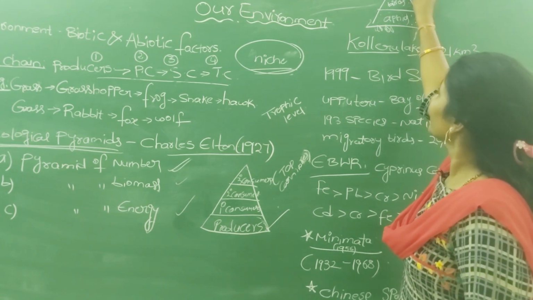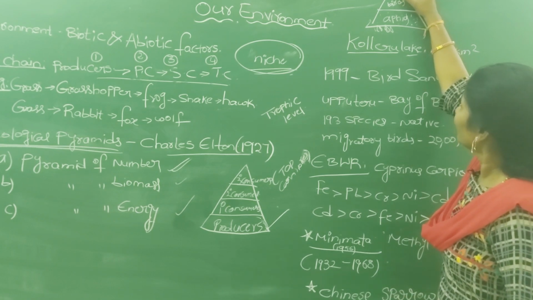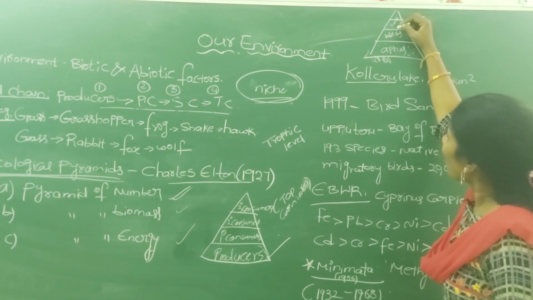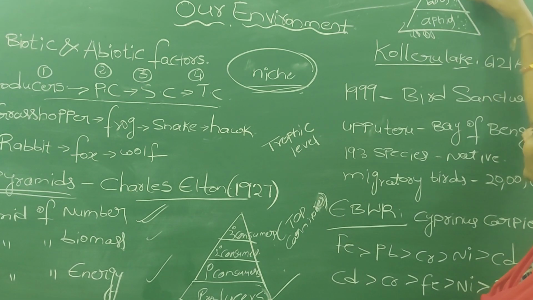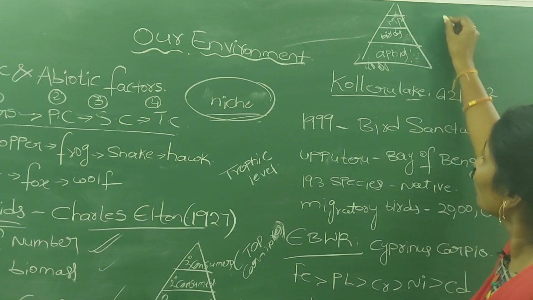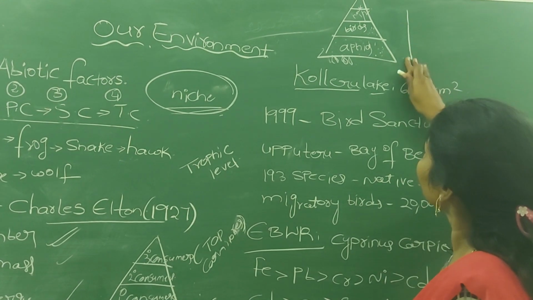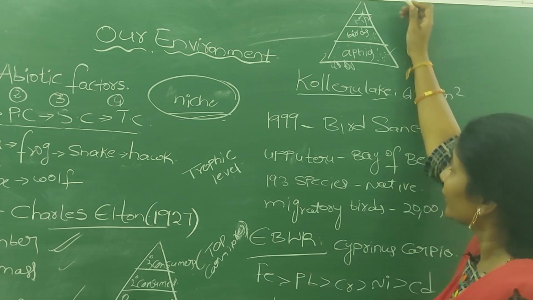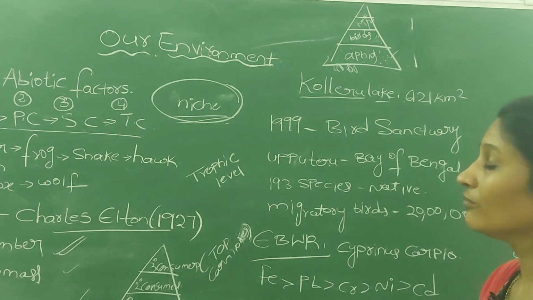And then the hawk, a carnivorous bird, is very few, either 1 or 2. So the number of organisms decreases from producers to carnivores: the first trophic level contains the most organisms, and the number decreases at each level.